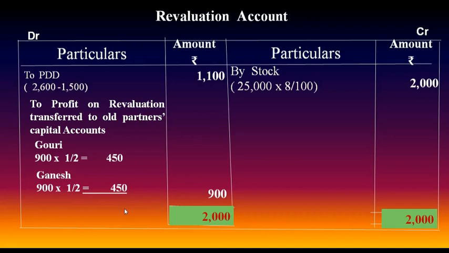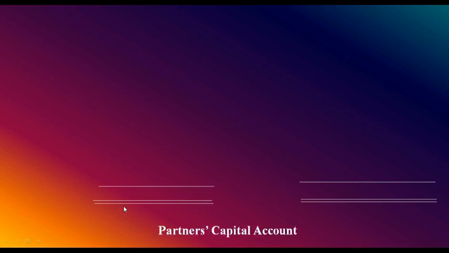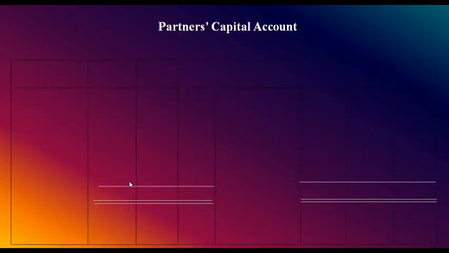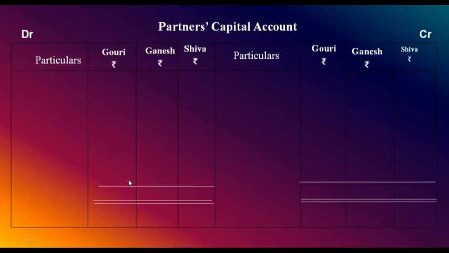Next, let's prepare the partners' capital account. Write the heading and draw the format. In capital account, we start with opening balance, by balance brought down. Look at the balance sheet. Gauri's capital how much? 80,000 and Ganesh's capital 40,000. By balance brought down 80,000, 40,000.